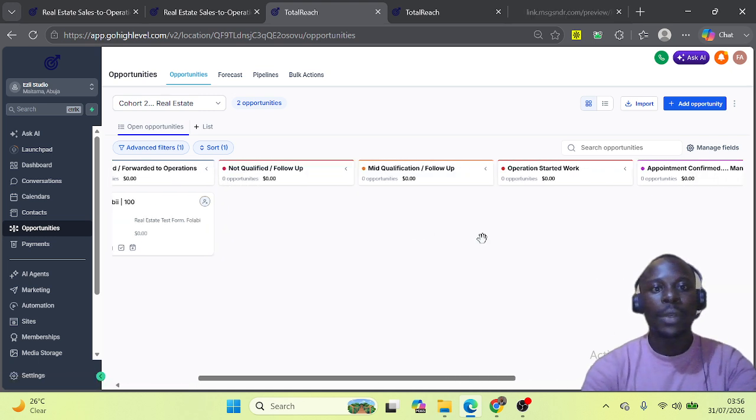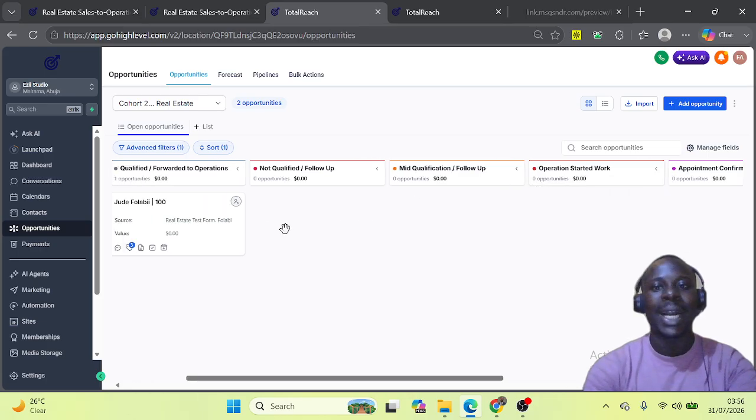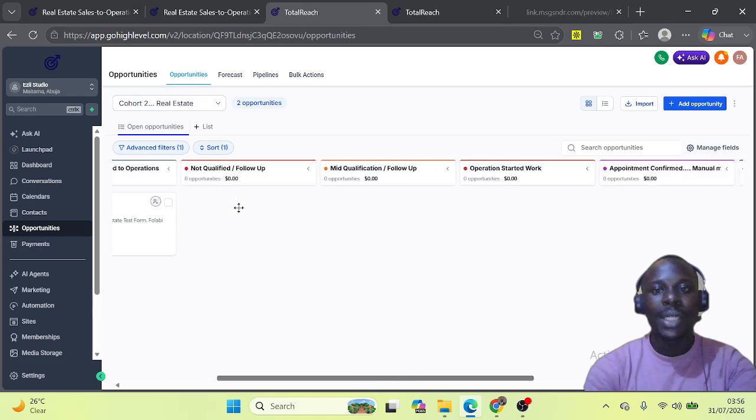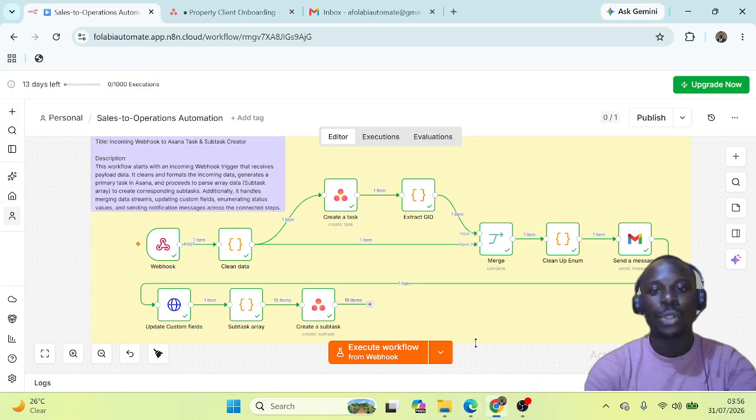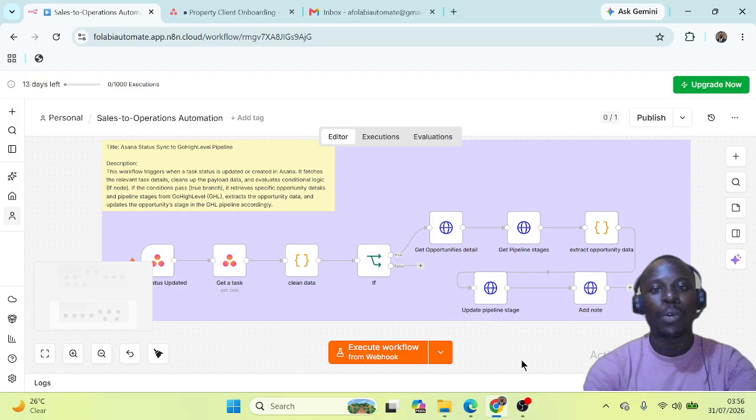So for the team in Go High Level to know that operation has started, I have to create another workflow that will trigger and bring this lead to the next pipeline stage. And this is what I did also in my n8n. So this is another workflow.